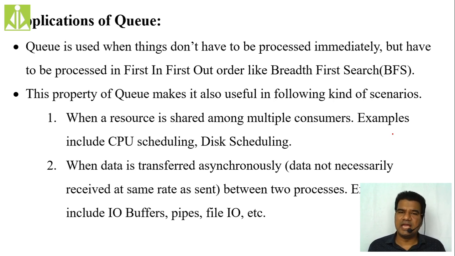Suppose you are hitting the A key first, then the B key, C key, D key, like this you are hitting the keyboard keys. Whatever you hit first is going to be enqueued into the buffer first, and then B, then C, then D. All these are going to be enqueued the way you are hitting them. Once the main memory becomes available, all are going to be dequeued from that buffer in the same way they were enqueued into the queue. So hope you got this one.